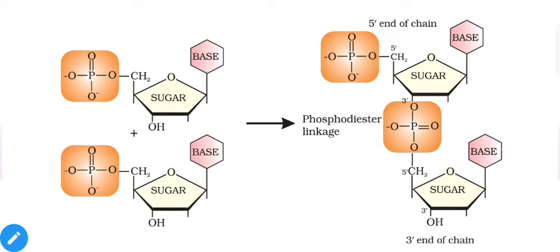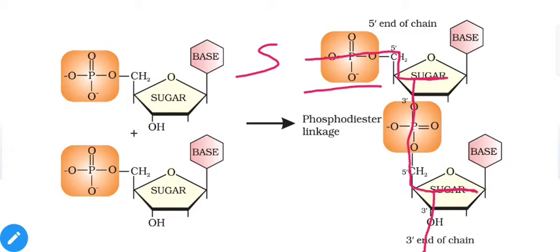Our main chain will be this: the phosphorus part is attached with a sugar molecule, and the sugar molecule is attached with a phosphorus part and again with a sugar molecule. Similarly, this phosphorus part will be attached with a sugar molecule.